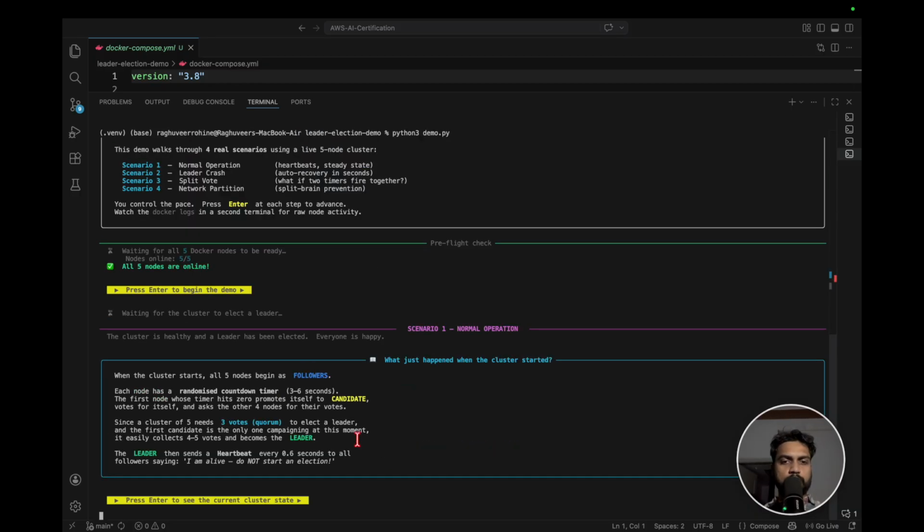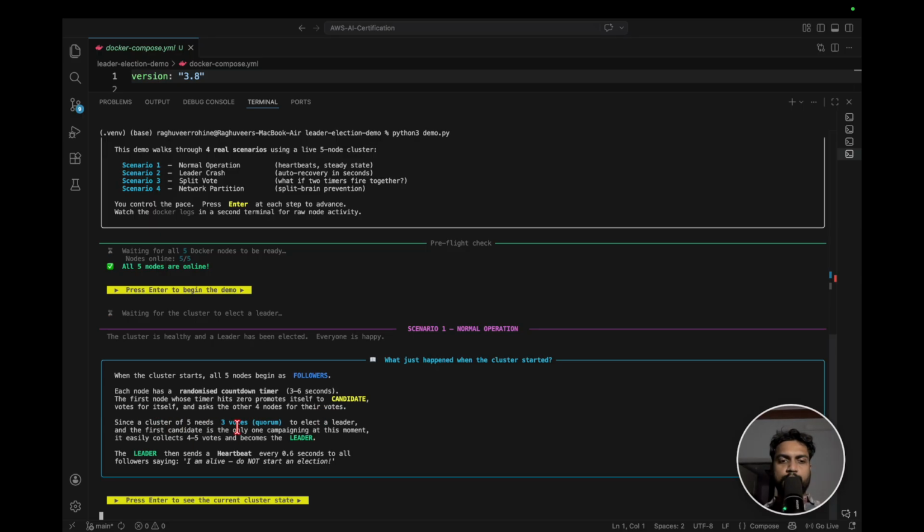Okay, so in the first scenario, when the cluster starts, all 5 nodes begin as followers. Each node has a randomized countdown timer of 3 to 6 seconds. Whichever node's timer hits 0 first will select itself as a candidate, as we discussed initially, and then it will ask the other 4 nodes for the votes.